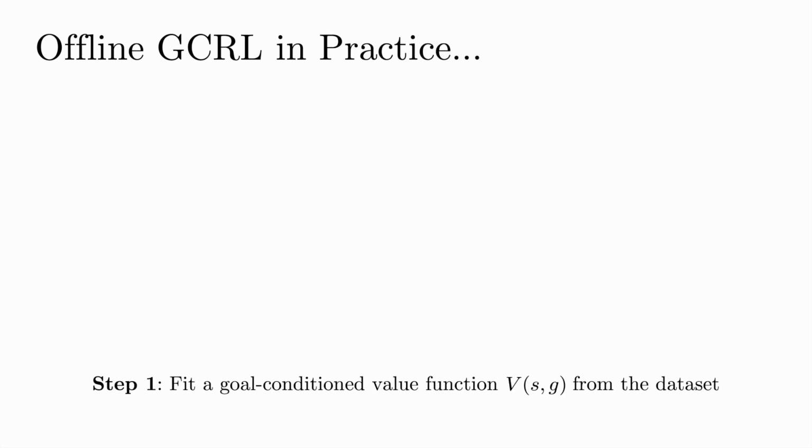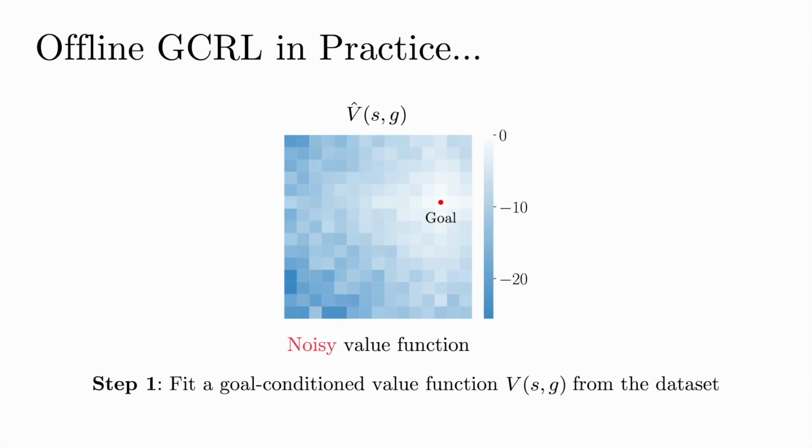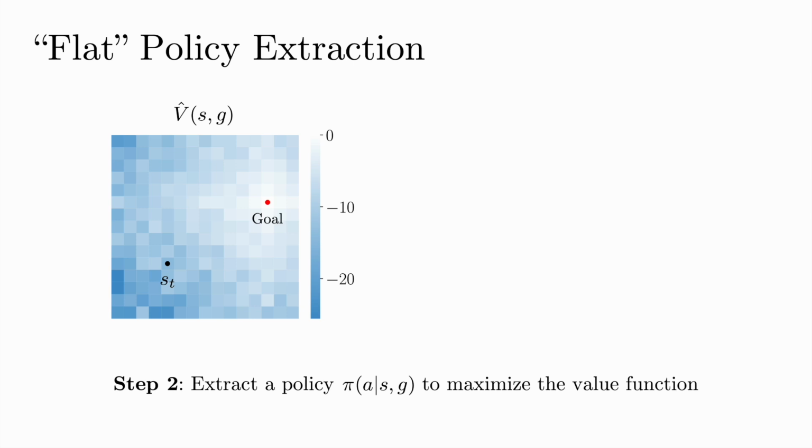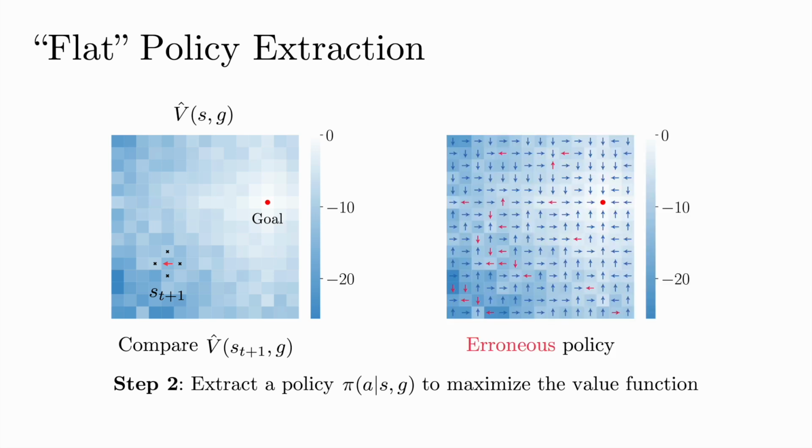While this looks sensible, there's an issue in practice, which is that the learned value function can be very noisy, especially in states that are far away from the goal. This is because it's really difficult to accurately estimate the distances between states and goals when they are very far away from each other. This becomes problematic when we extract a policy. In this policy extraction step, what we do is that, first, we compare the values of adjacent states, and then pick the action that leads to the highest value. But here it's wrong because of the noise, and we end up getting an erroneous policy. And this is even worsened in our offline setting because we cannot provide corrective feedback via environment interactions.